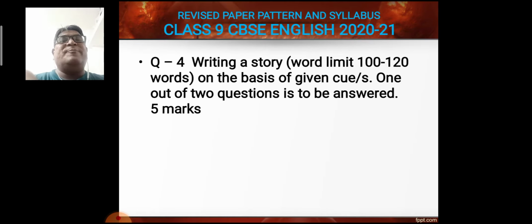It may be possible that initial 2 statements will be given and students have to write the entire story and give a suitable title to it. Word limit is 100 to 120 words. They can write whichever is more efficient for them. So 2 questions will be asked. Students have to choose any one to write. And it contains 5 marks.